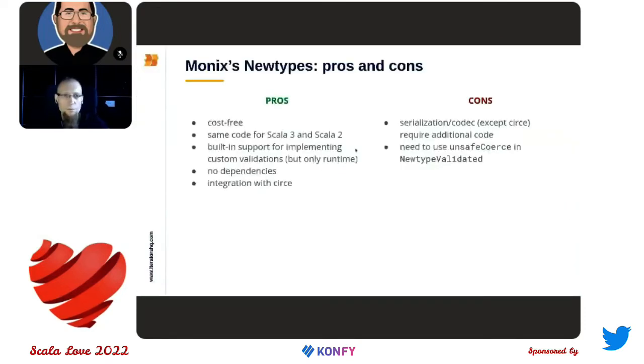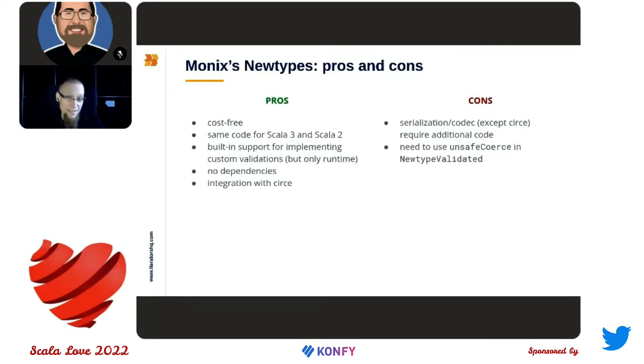So let's try to summarize that. This is a cost-free solution. The code looks the same for Scala 2 and Scala 3, which I mean the API is the same. It has built-in support for custom validation.